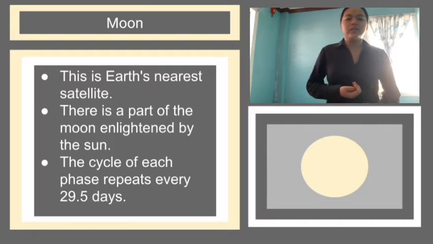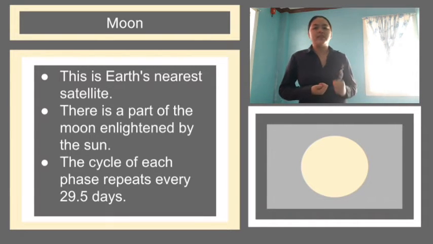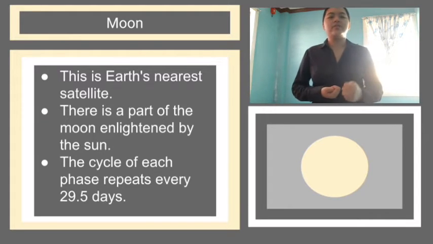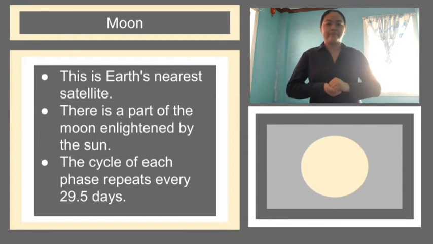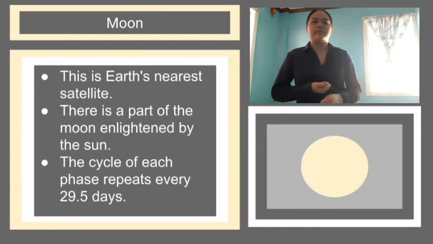Alright, so let's proceed to our topic for today, which is the moon, class. So what is the moon? This is the Earth's nearest satellite. Can you please explain again, Moony? Good. Alright, let's move on.